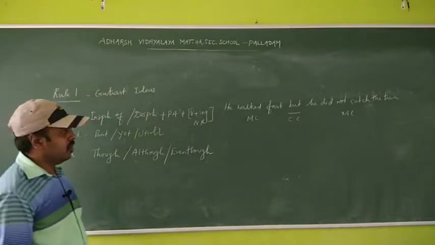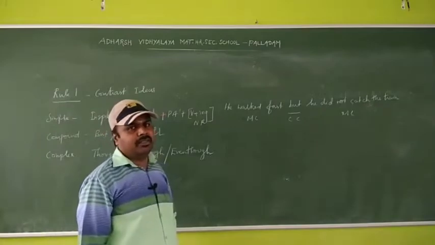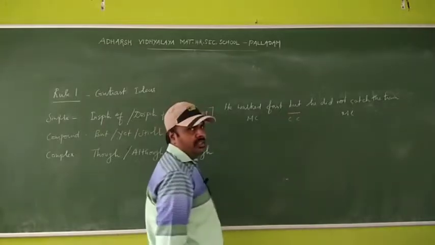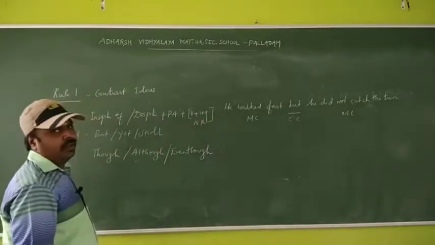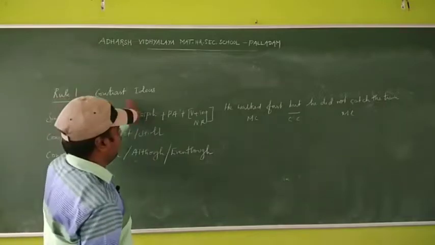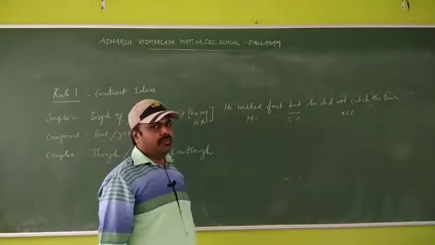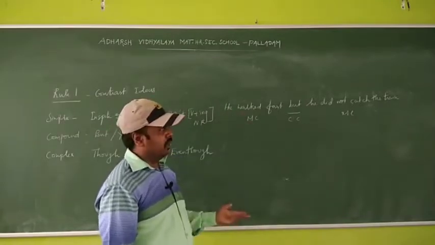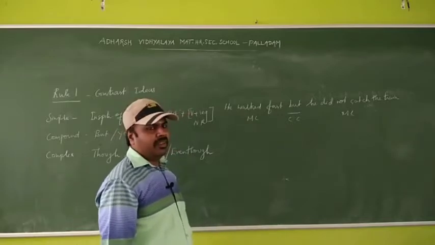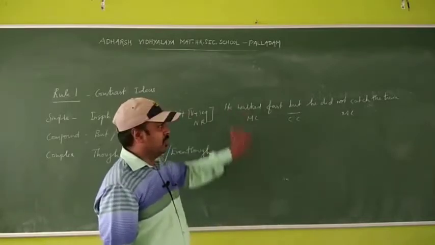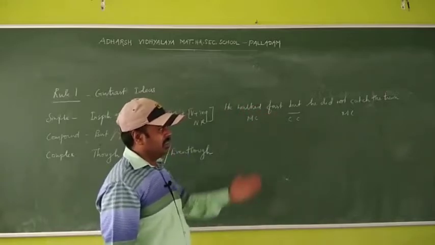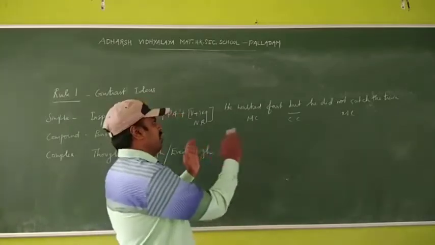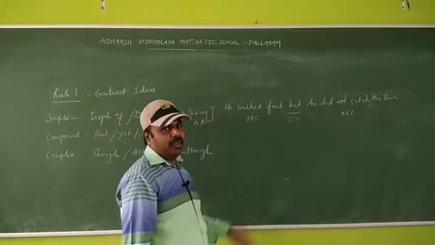Okay, so how will you change it into complex sentence? Very easy. You have to remove the coordinating conjunction and add a subordinating conjunction. Actually, what is the contrast idea? He walked fast, which is a positive thing. But what happened? He did not catch the train. But what is the result? The result is the opposite one. So that only it is a contrast one. So it is compound sentence.